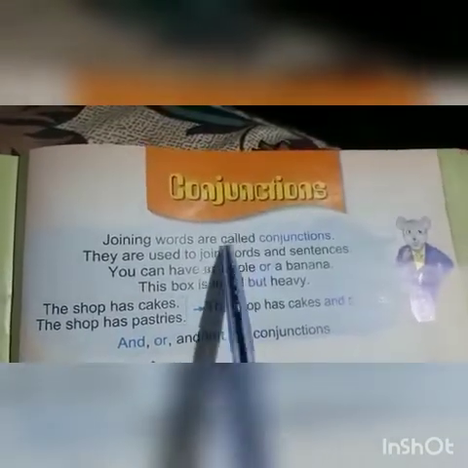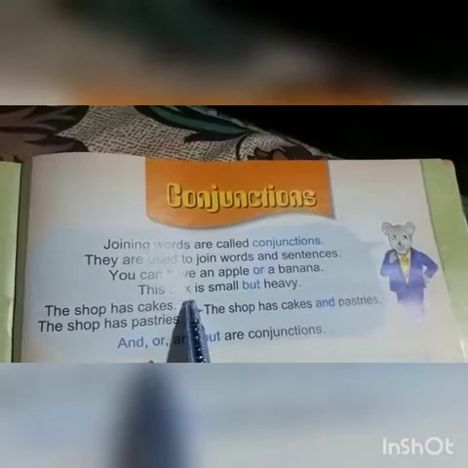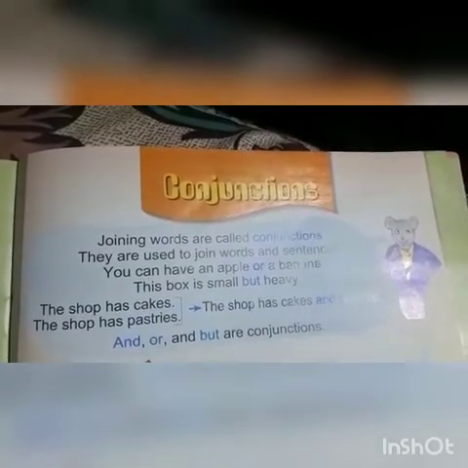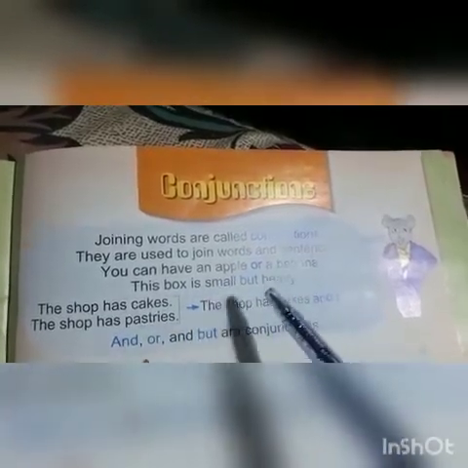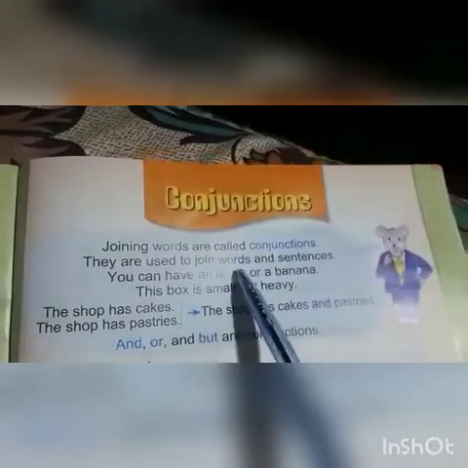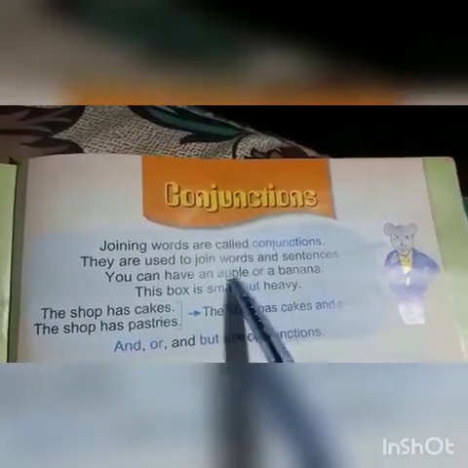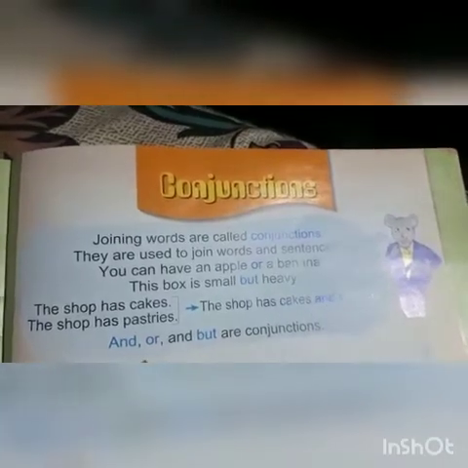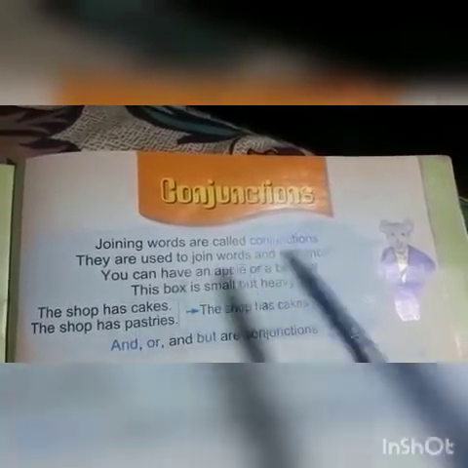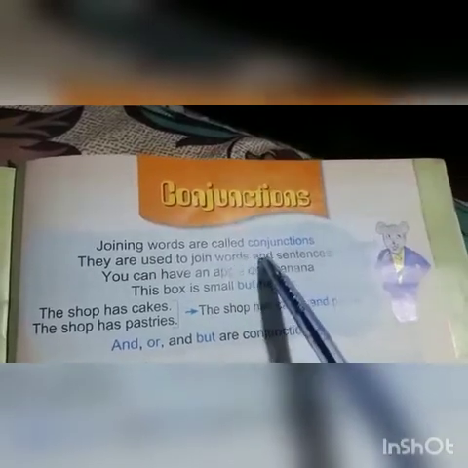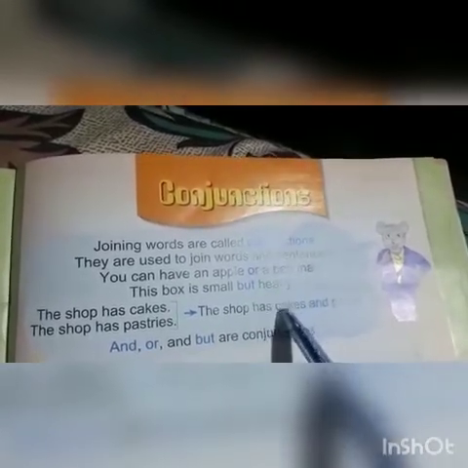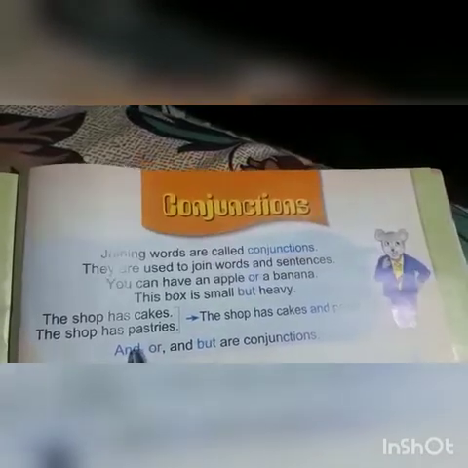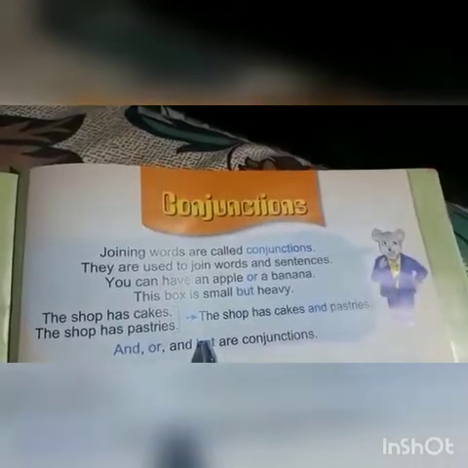Now the question lies here: what are the words that are called conjunctions? There are a lot of words that function as conjunctions. There's no specific word that we say is the conjunction. For example, a word used as a preposition can also be used as a conjunction. So it depends upon its use whether we are using it as a conjunction or as a preposition. On your level, there are a few words that fall under the category of conjunction. These are and, or, and but.